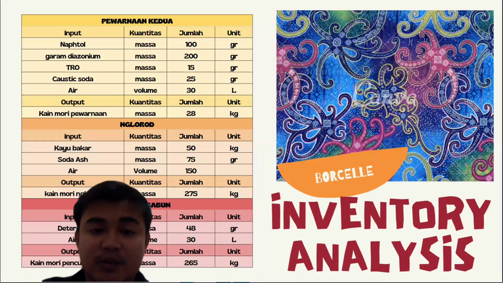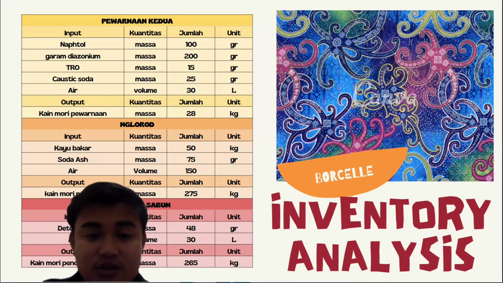Okay, this slide presents the life cycle inventory data for the second dyeing process, boiling and soap washing. The second dyeing stage uses synthetic dyes such as naphthol and diazonium salt. The boiling process requires firewood and soda ash, and the soap washing is done to clean the fabric before the next production stage. Okay, next.